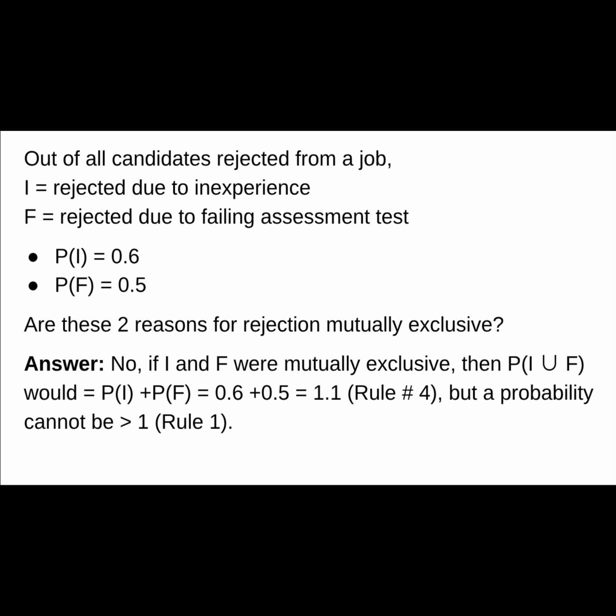The answer is no, I and F cannot be mutually exclusive. If I and F were mutually exclusive, then according to the simplified form of rule number 4 for mutually exclusive events, P of I or F would equal P of I plus P of F, which is 0.6 plus 0.5, which is equal to 1.1. But probability cannot be more than 1, as we saw in rule number 1. So I and F cannot be mutually exclusive. Some candidates must have been rejected for more than one reason.